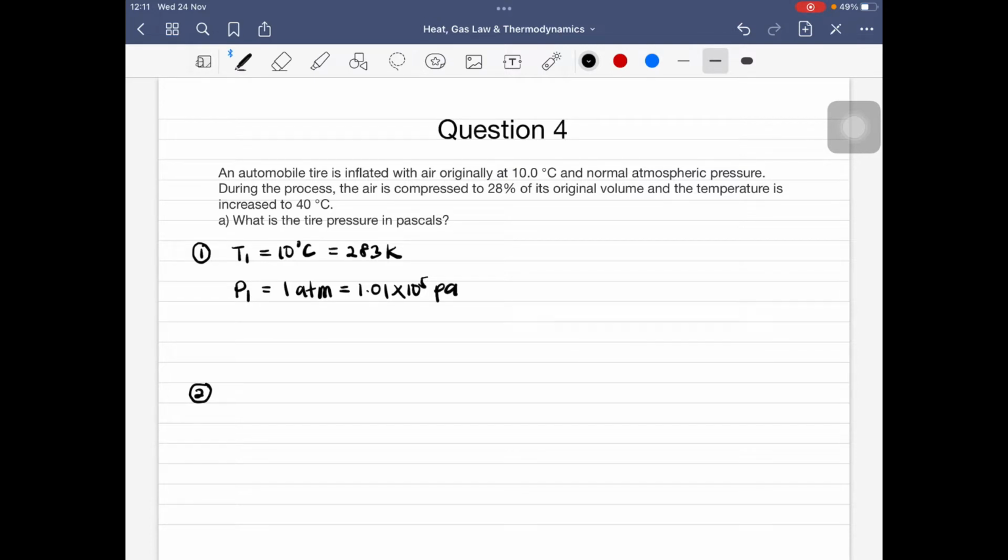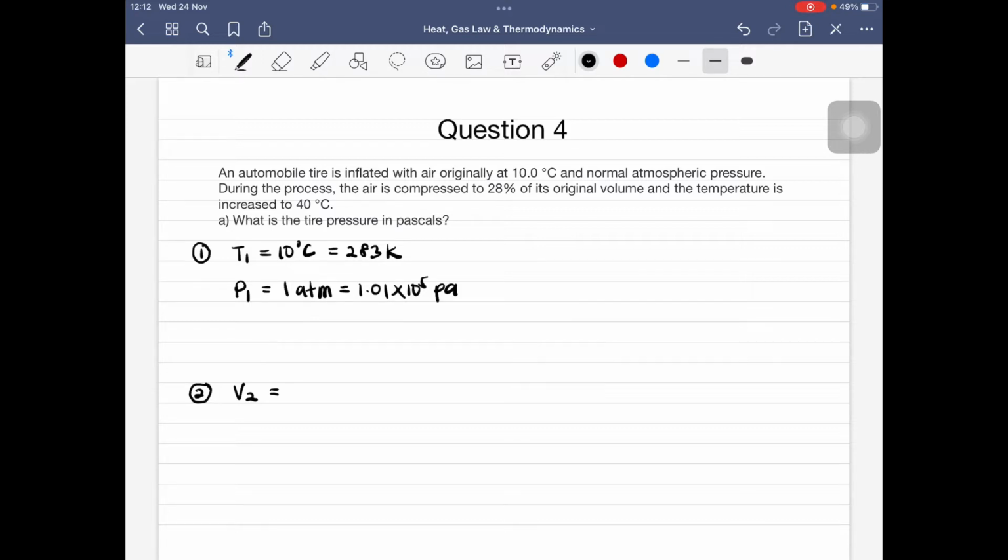And then, so it's not mentioned here about the volume, okay, for the first sentence. Second sentence, during the process, the air is compressed to 28% of its original volume. Okay? So, dekat sentence yang kedua disebut, the volume for second situation, somehow the air is compressed. So, bila kita compress something, bermaksud dia punya volume itu akan menjadi berkurang. So, it will be decreasing. Air is compressed to 28% of its original volume.